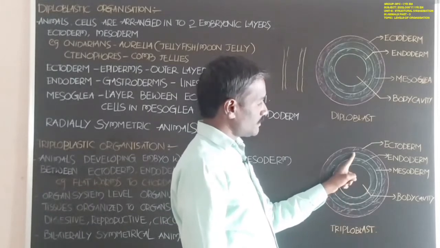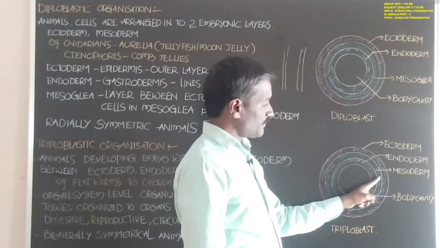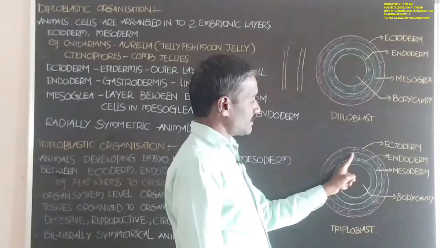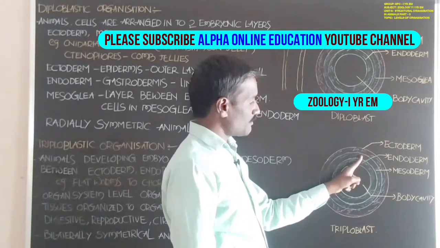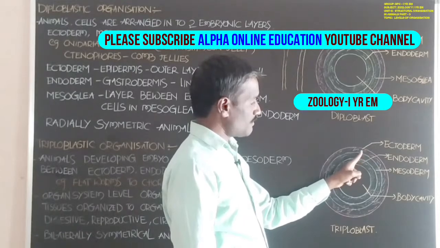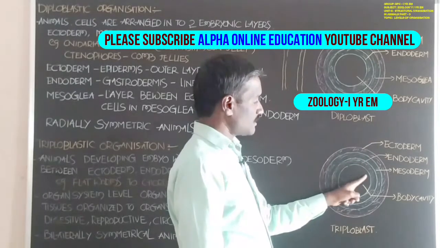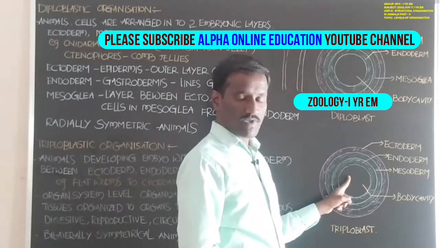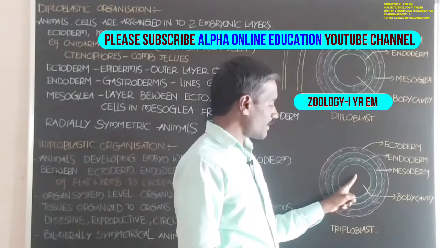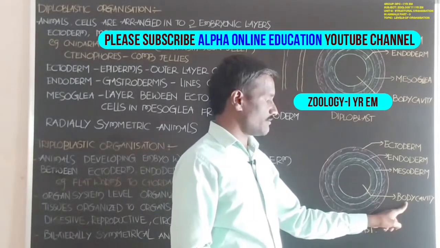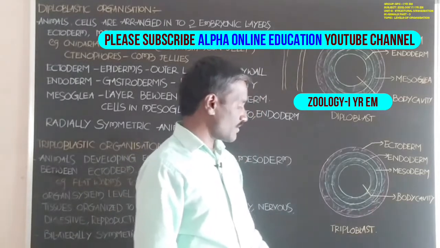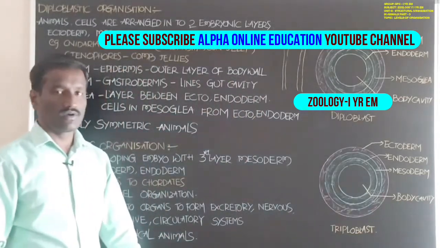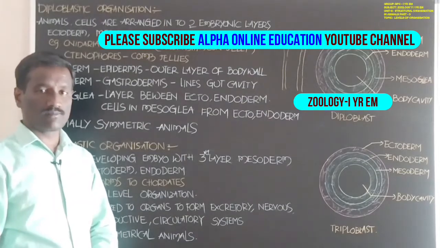Between these two layers there is a mesoderm: ectoderm, mesoderm, endoderm. The empty space in the inner part of the body is called the body cavity. Okay, that is about triploblastic and diploblastic organization.